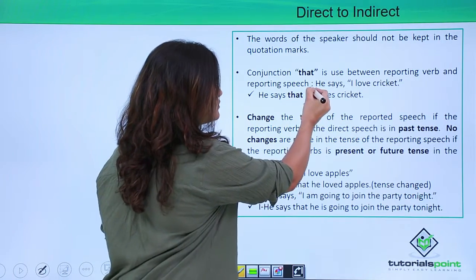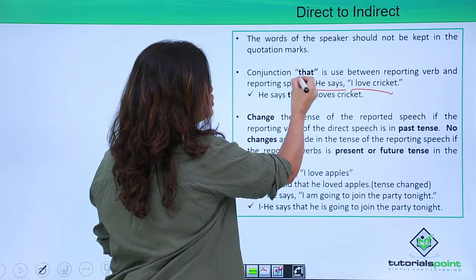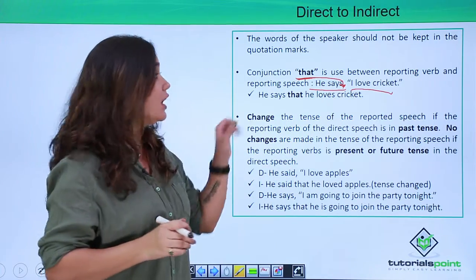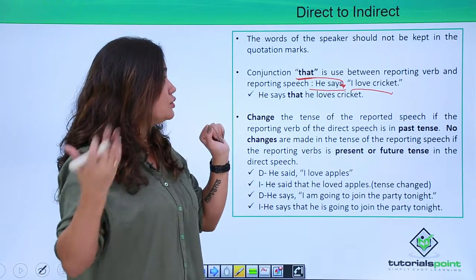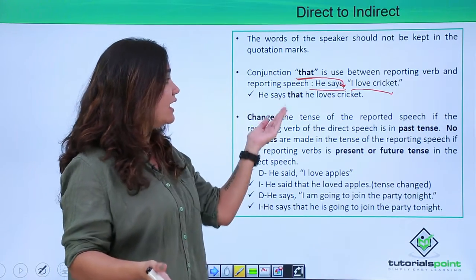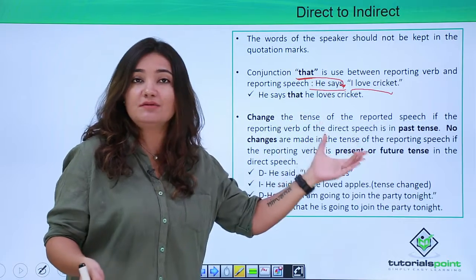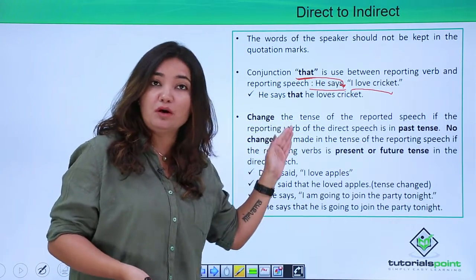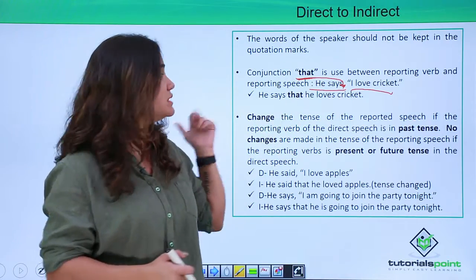So here you have to use a conjunction "that" between your reporting verb and speech. Now how do you materialize this? So, he says that he loves cricket, right? So you used "that" between your reporting verb and your reporting speech, right?